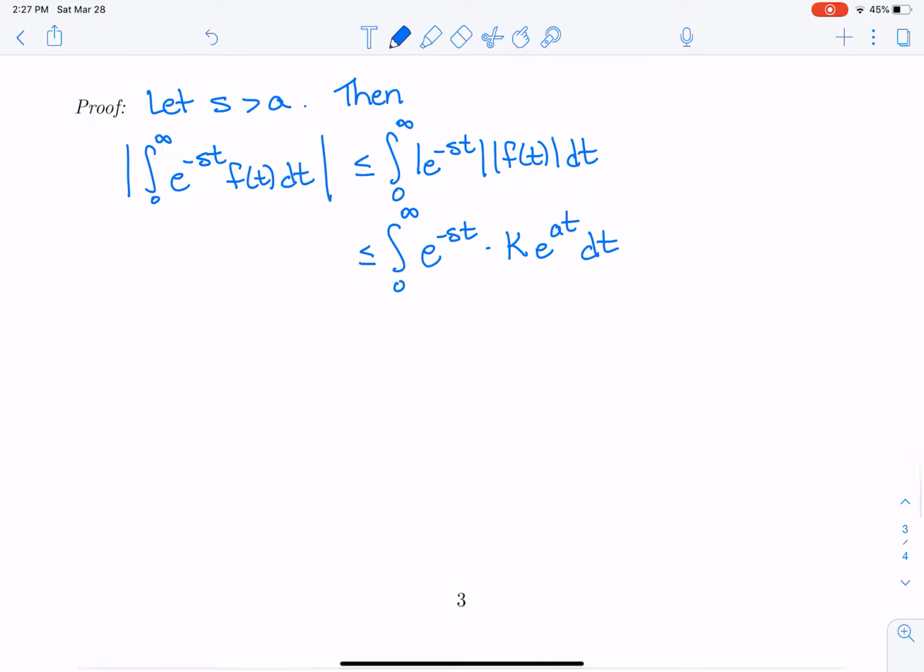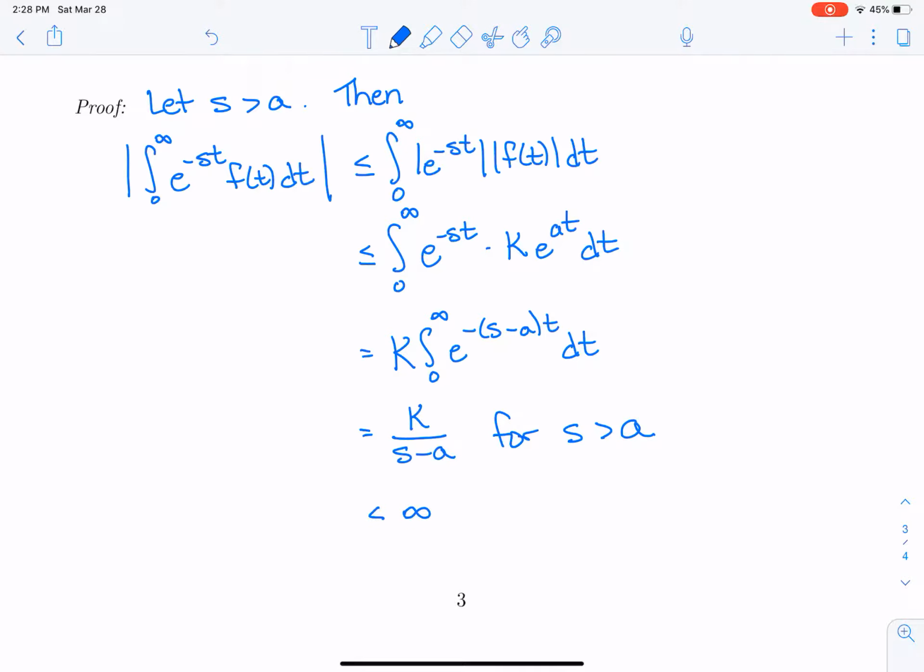Okay. So that's equal to k times the integral from 0 to infinity of e to the minus s minus a t dt. And you'll note that we actually did this integral before, so we get k over s minus a. That was the integral that we did before, as long as s is bigger than a. And that value, of course, is less than infinity. So since the absolute value of that integral converges, then the integral itself converges.